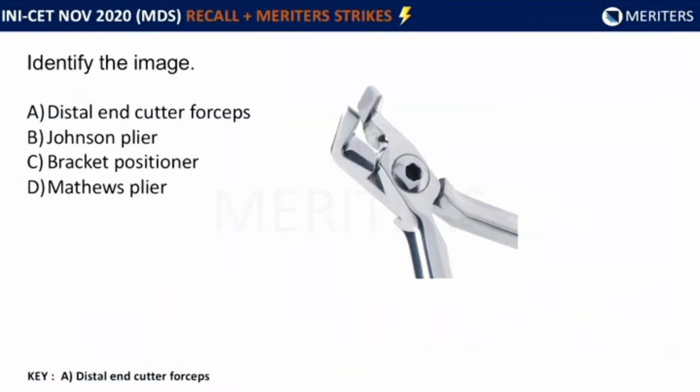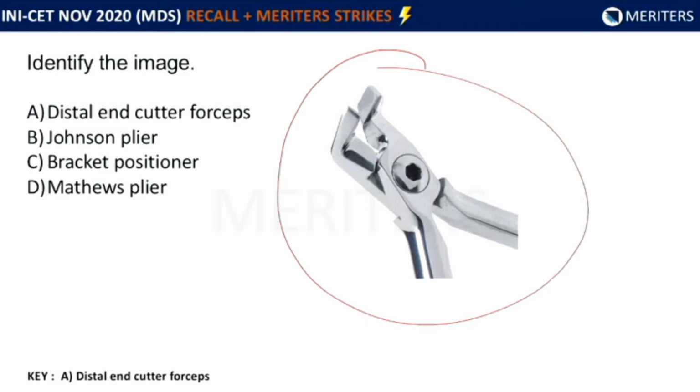So in this question, an instrument has been given and we need to identify it. Let's look at the options. A. Distal end cutter. B. Johnson plier. C. Bracket positioner. Or D. Matthews plier. Now to answer this question, we need to know how all of these options actually look like.